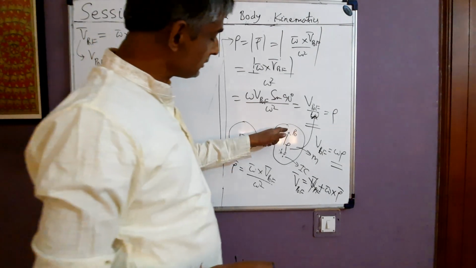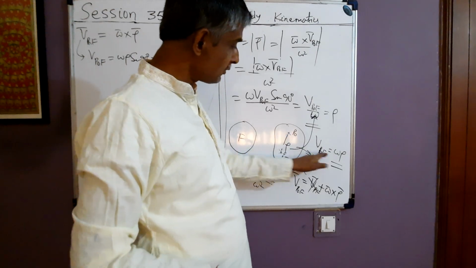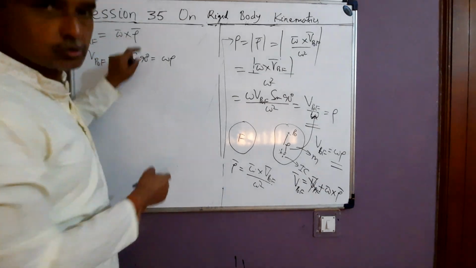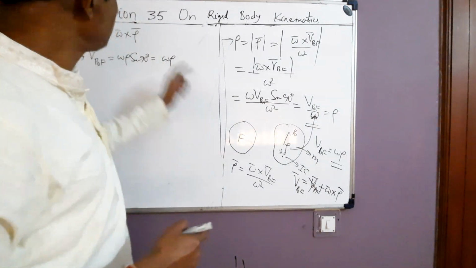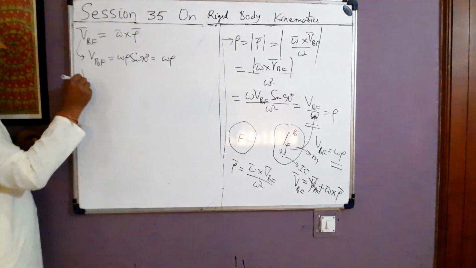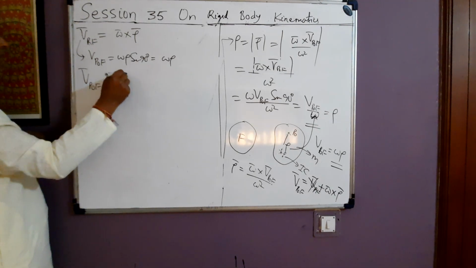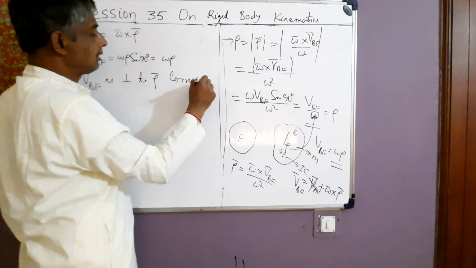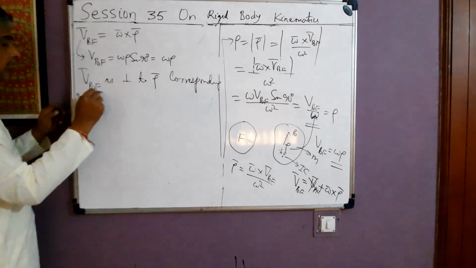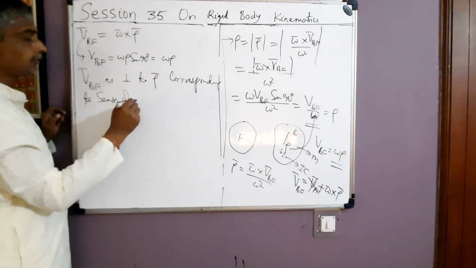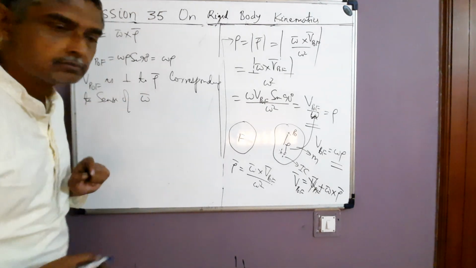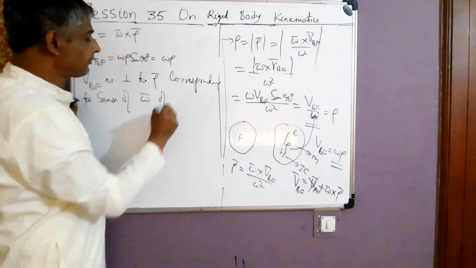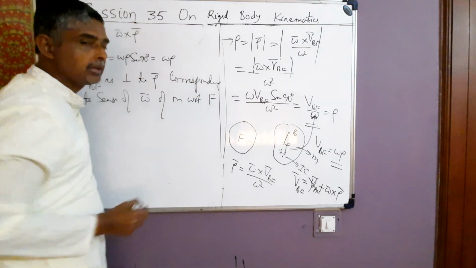So a point P naught, which is at a distance rho from the IC P, the speed of P naught will be omega rho. And the direction of Vp naught f will be normal to vector rho, because omega cross rho is perpendicular to rho, corresponding to the sense of omega. So Vp naught f is perpendicular to vector rho, corresponding to the sense of omega.